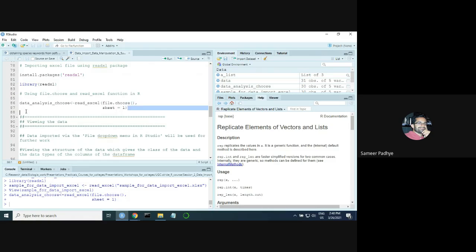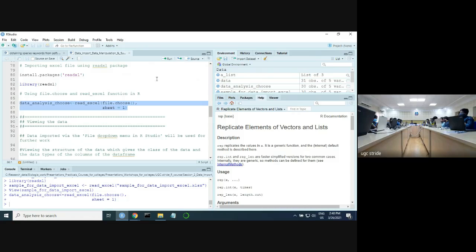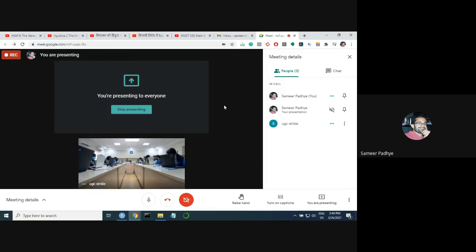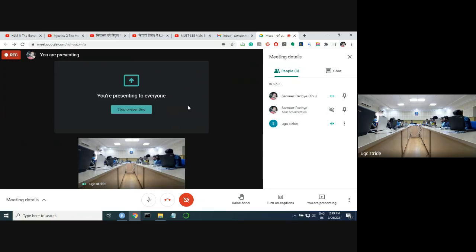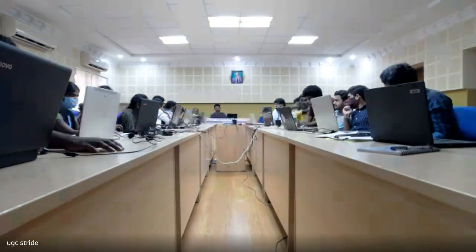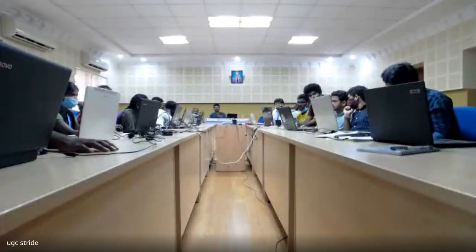Is this part working properly or no? If you run this way, same error. And is this happening with every machine or only one or two machines? Happening with all machines. One message. Have you installed the read_excel package properly? So when you run the library read_excel command, what do you get?